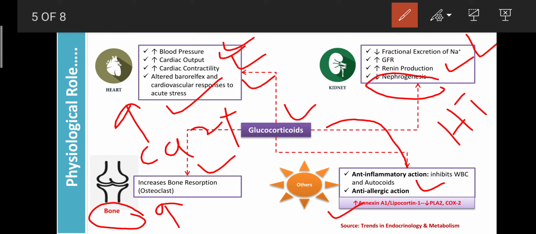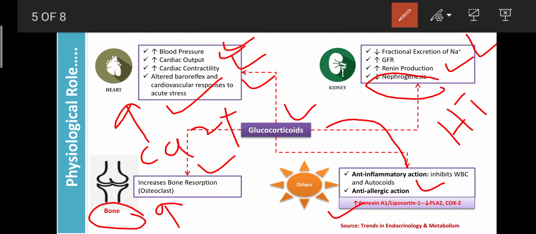Any type of allergy can be treated with the help of glucocorticoid drugs. The allergies occur due to entry of dust, biting of an insect, or use of a drug, which can cause allergy as an ADR. That type of allergy can be managed with the help of glucocorticoids. So glucocorticoids have strong anti-allergic action as well as strong anti-inflammatory action.